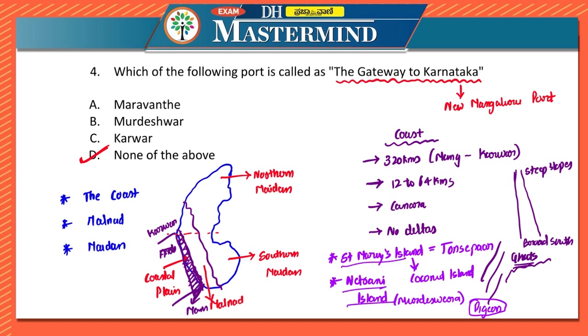St. Mary's Island is locally known as Tonse Par. It is a coconut island. The gateway to Karnataka is New Mangaluru port. So these are some of the very important points with respect to the coast of Karnataka, which are very important for us to remember. Let us move on to the last question.